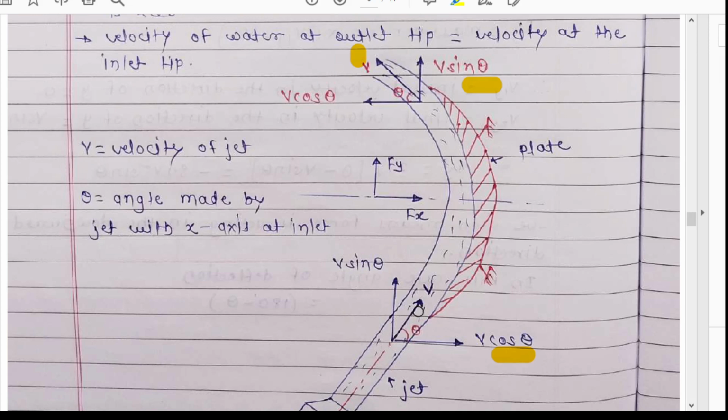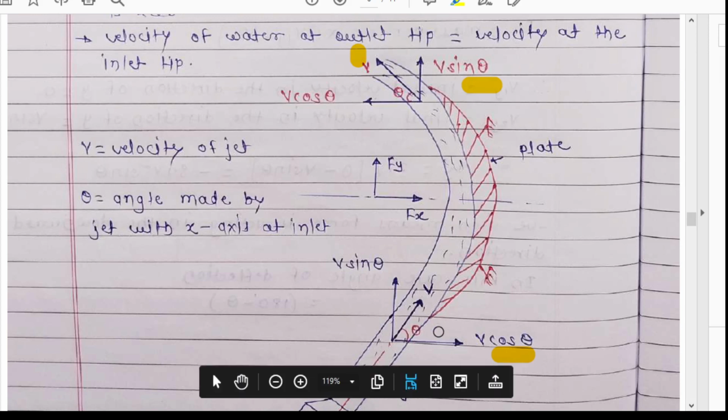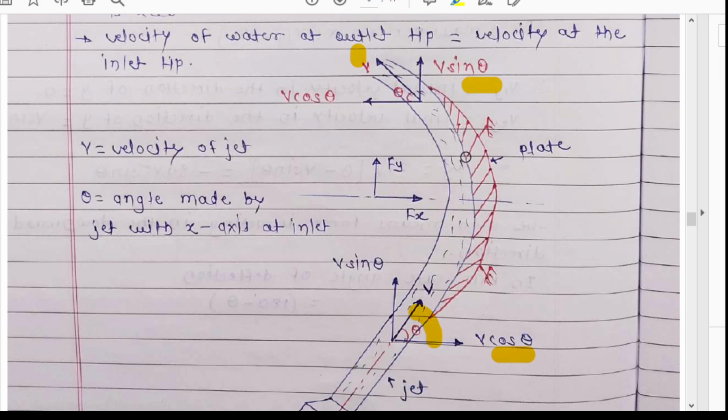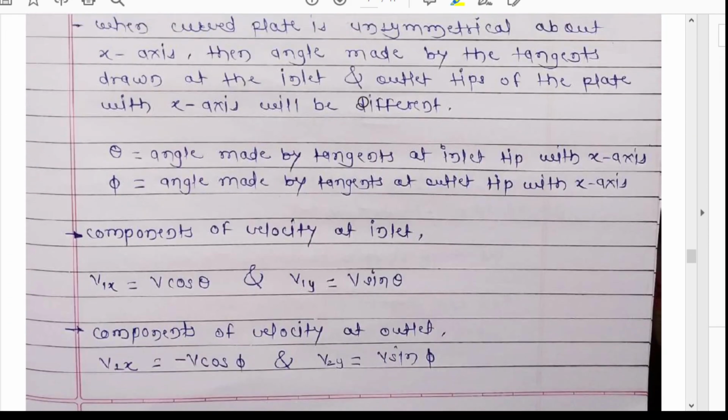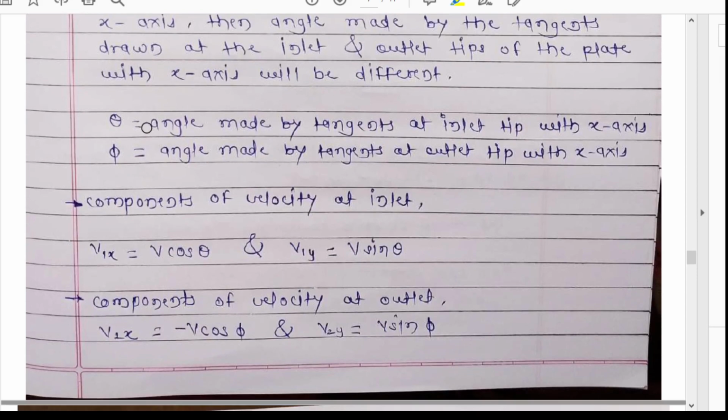Here the water is forming angle theta with the x axis. As this plate is symmetrical, this angle and this angle will be the same, but when the plate is unsymmetrical, the angle at the inlet tip will be different from the angle at the outlet tip. So here we are going to assume the angle theta for the inlet tip and angle phi for the outlet tip.